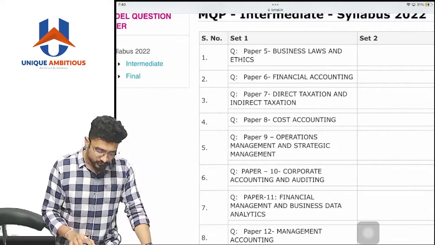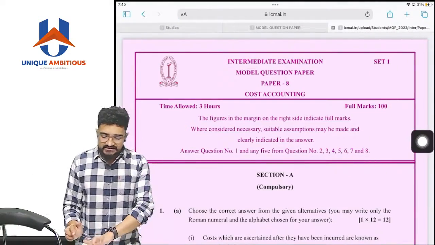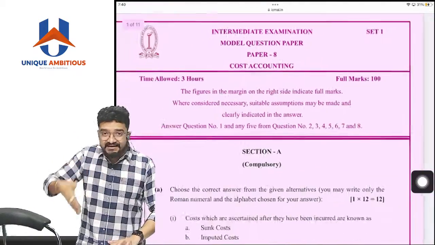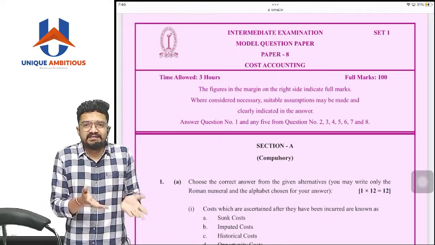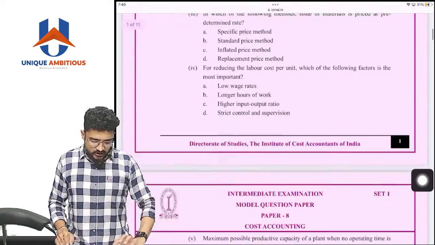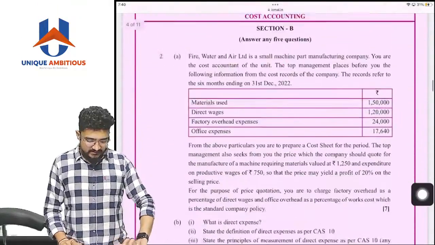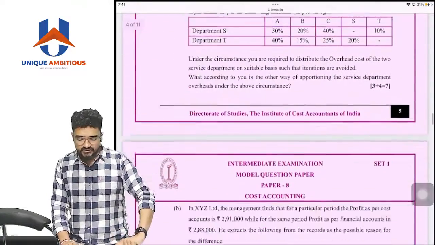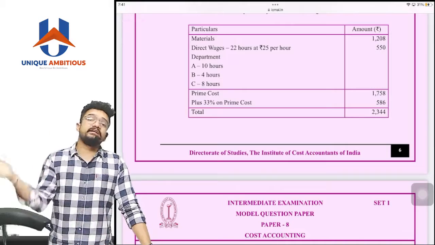For example, let's say I'm going to the cost accounting paper, set 1, which is given for the entire 100 marks. The entire paper is as per the Institute standard, which is generally asked in the examination itself. So it's the same MCQ pattern, then true or false, then fill in the blanks, and then the normal questions. The entire question paper is drafted with coverage of all the respective chapters.